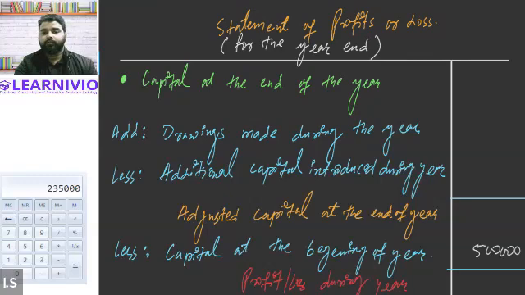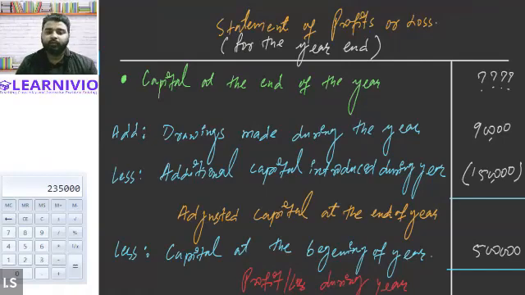Got it. Now, other than this, we have the information regarding further capital introduced in the business, that is 1,50,000. So additional capital is 1,50,000, and drawings made in the business is 90,000. You will have to subtract it. Drawings are 90,000. Okay. Now we only require closing capital.